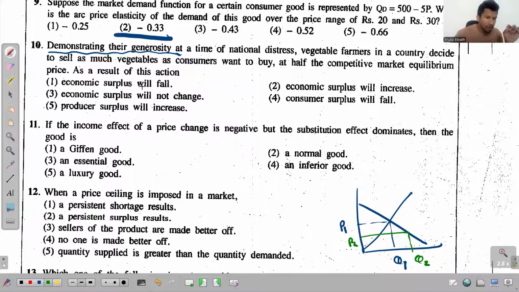And then if you look at the provided answers, they just talk about the economic surplus, consumer surplus, and the producer surplus. See, this is a rule. At the equilibrium price, what gets maximized? At the equilibrium price, economic surplus is maximized, right? So at any price, may be above or may be below the equilibrium price, economic surplus will decrease.